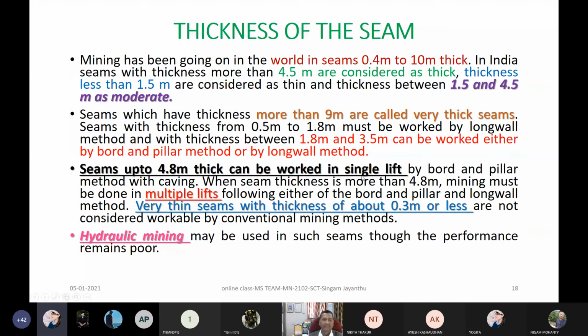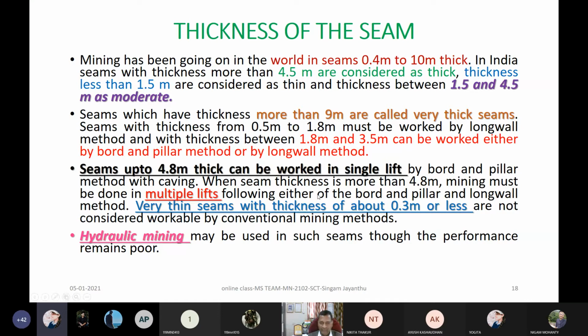Up to 4.8 meter, as we discussed, we can extract in a single lift. Single lift means if it is 4.8 meter, then you can extract 3 meter by development, and then another 1.8 meter while retreating. So that is called a single lift, and it can be by Bord and pillar or with caving, whatever.